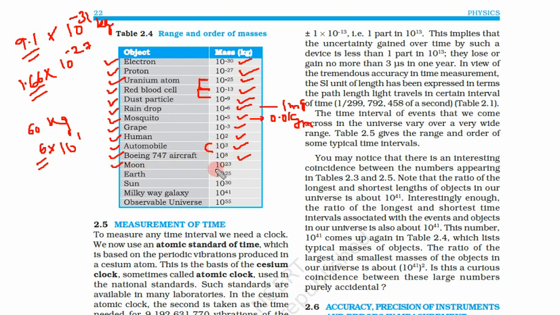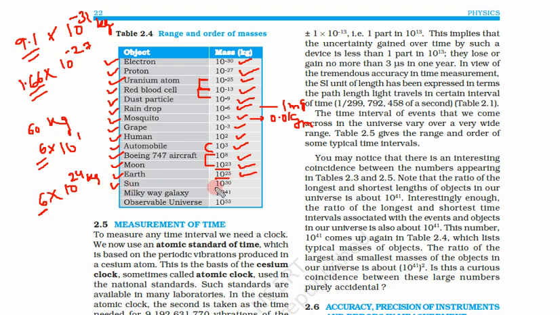Moon, 10 to the power 23. See how high this jump is. This jump is very large, 10 to the power 15. So moon is 10 to the power 23. Earth is 10 to the power 25. The exact mass of Earth is 6 into 10 to the power 24 kg. Again this 6 is more than 3.16, so we have written here 10 to the power 25.